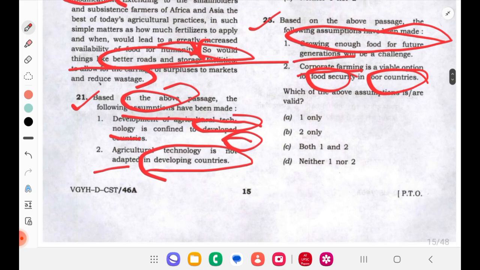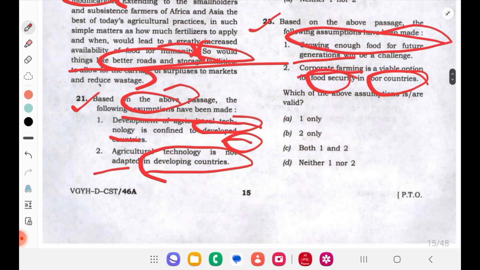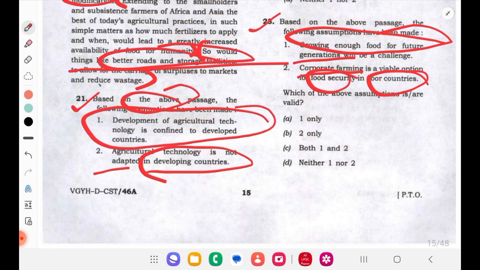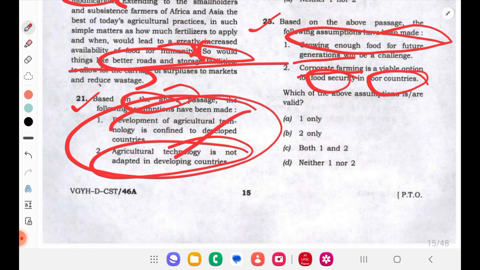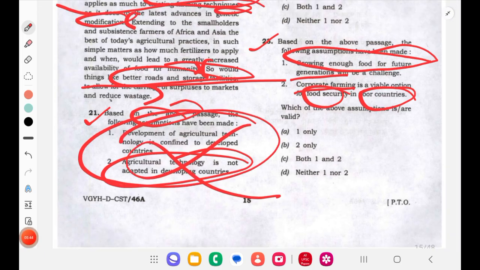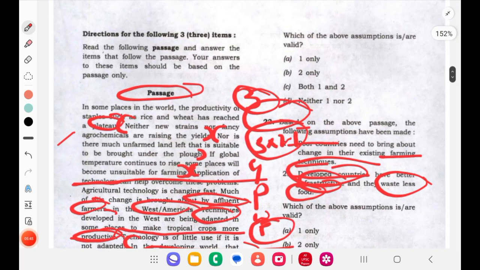Okay, now we see the options. Based on the above passage, what can we assume? Development of agriculture technology is confined to developed countries. They didn't say it is confined only to them. Then, agriculture technology is not adopted in developing countries. They didn't even say it is not adopted. They said what is required. So according to me these two are wrong, and the answer might become option D, neither one nor two.